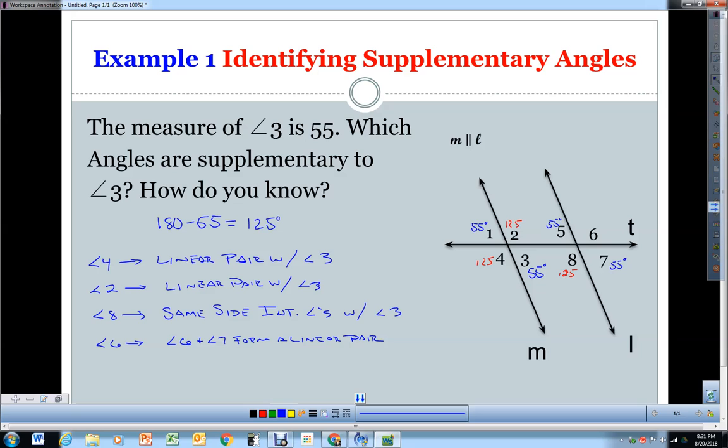Which means that these two are supplementary. So this is 125 here, and we already know that angle 3 and angle 7 are congruent. So they are congruent corresponding angles.